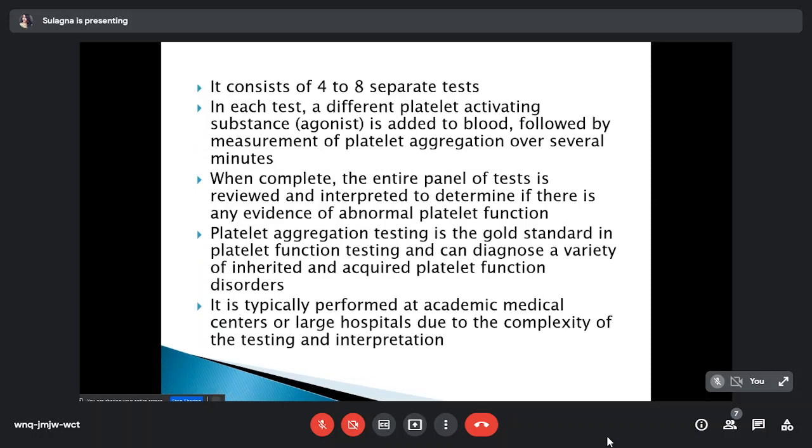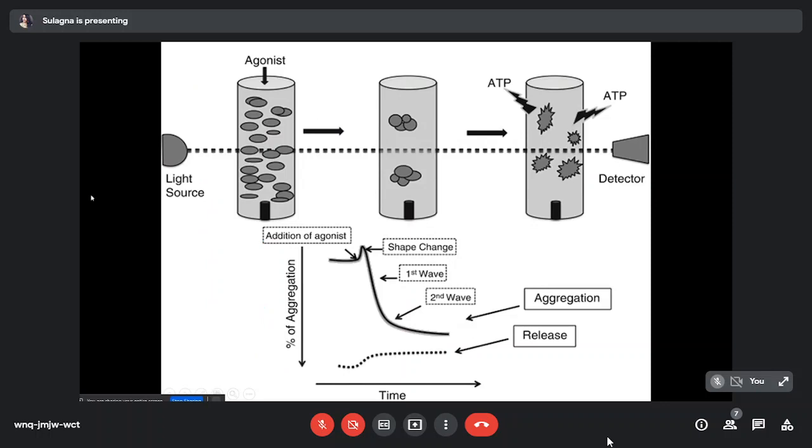It consists of 4 to 8 separate tests. In each test, a different platelet aggregating substance, also known as an agonist, is added to the blood, followed by measurement of platelet aggregation over several minutes. When complete, the entire panel of tests is reviewed and interpreted to determine if there is any evidence of abnormal platelet function. So this is the light transmission platelet aggregometry study, where light is passed through a tube which has